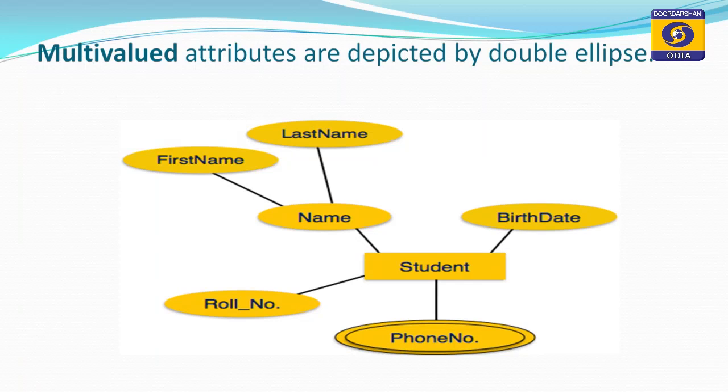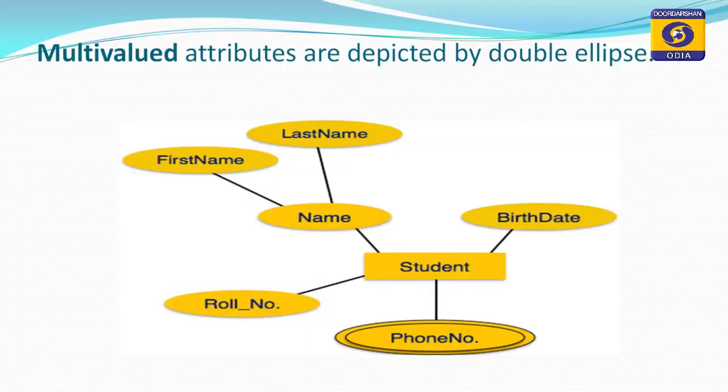In this structure, student is the entity, and the student has a number of attributes like roll number, birth date, and name, with first name and last name. You see here, phone number has a double ellipse shape, meaning the student may have more than one phone number.